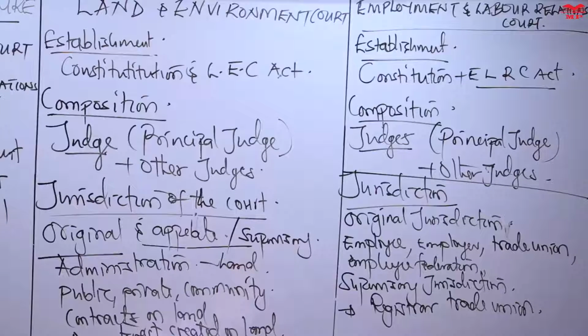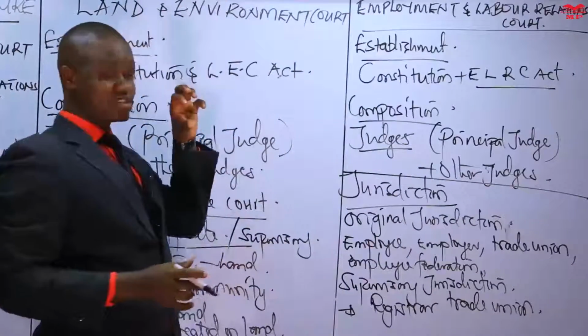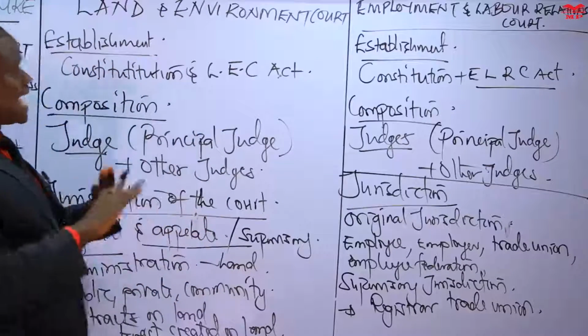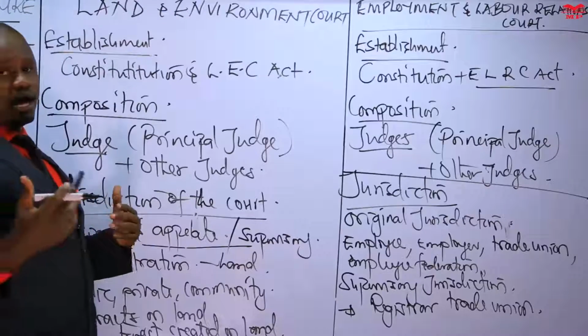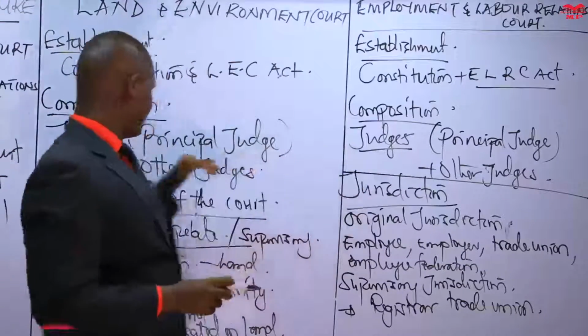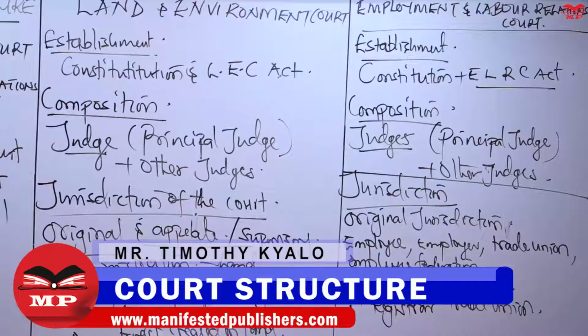That is the Land and Environment Court, created for matters land and the environment, management and administration of land, be it public, private, or community land. Then we have the Employment and Labor Relations, a superior court with an equal jurisdiction to that of the High Court, which specializes on matters employment and labor relations in Kenya. Now, we know that they have a similar jurisdiction to that of the High Court. Beyond the statement by the Constitution, you also notice their composition. They are composed by judges, same as the High Court would be composed by judges.